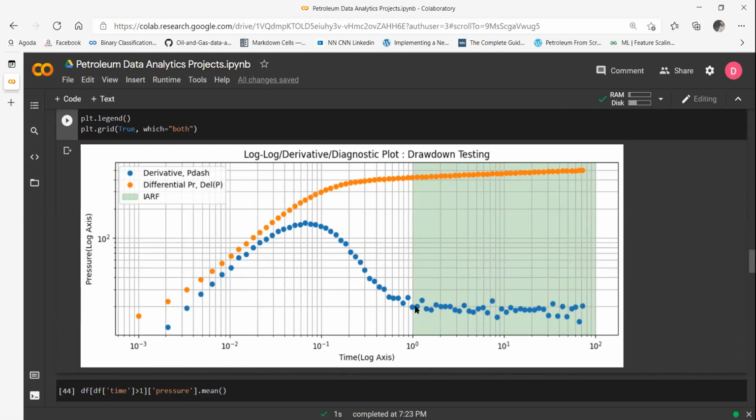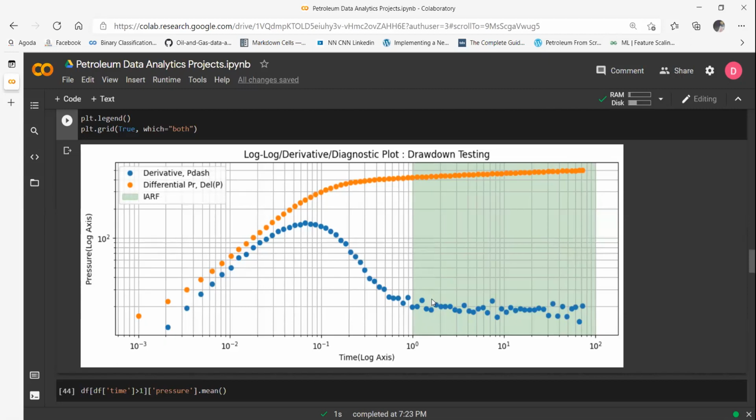You remember, right? I told you that finding this middle time region is paramount because this tells you the time domain where you have to do the semilog plot and the slope you have to use from that. So you have done it. You have found out the minimum time. What it tells the well test engineer is: go back to your pressure data, truncate the data from the first hour to the 100th hour, take that much data and do the semilog plot again and fit a straight line in that semilog plot. Find out the slope of that plot and give me that slope. Okay, and I will take it from there.